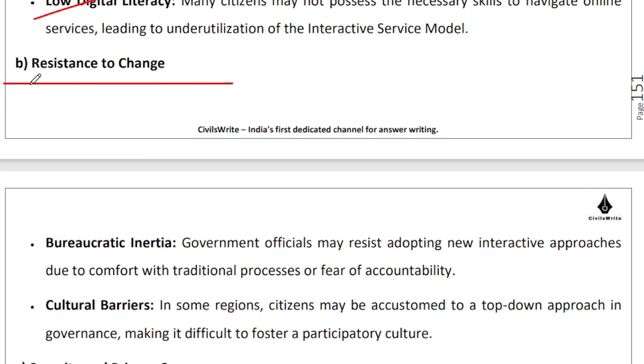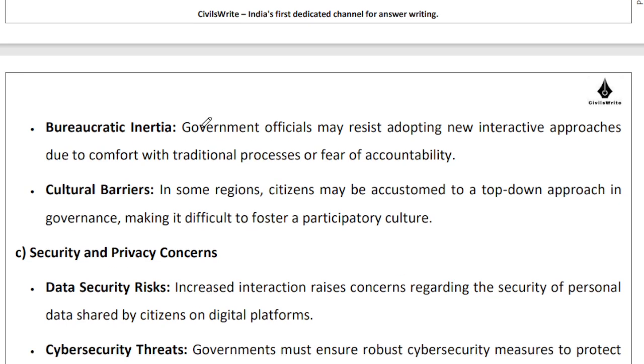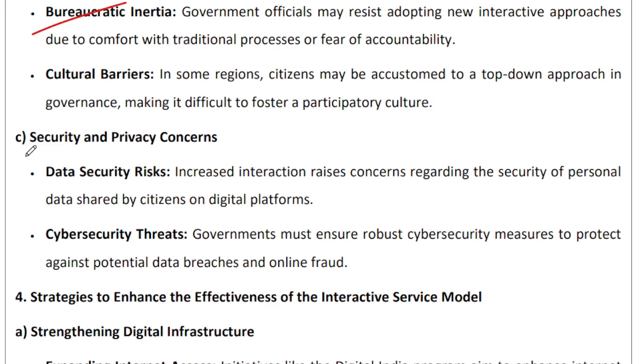Yes, there is resistance to change, but once you start seeing good performers, and once the bad performers start getting publicly shamed, things will start improving on their own. Security and privacy concerns are there everywhere. You can highlight the same over here as well.